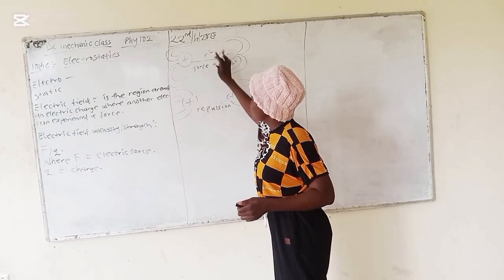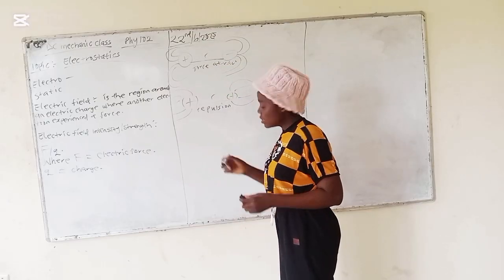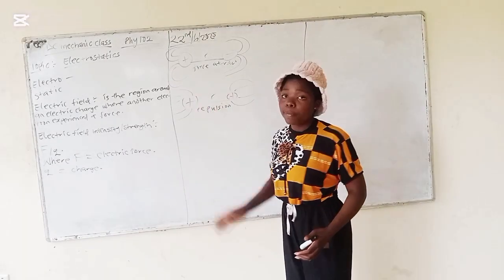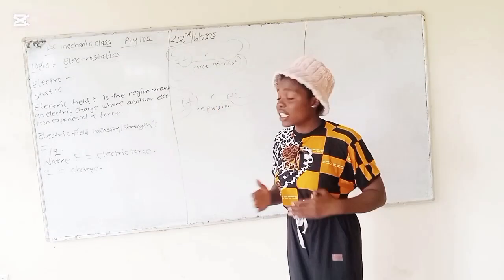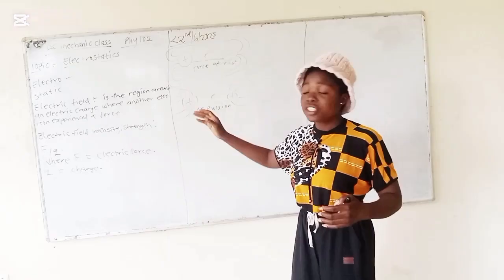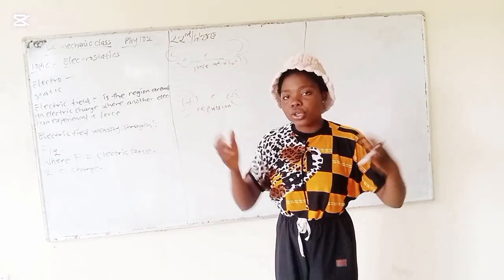The distance that separates this positive charge and the negative charge is the distance we are talking about.